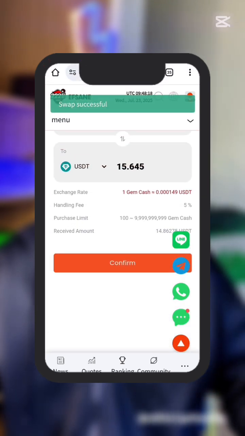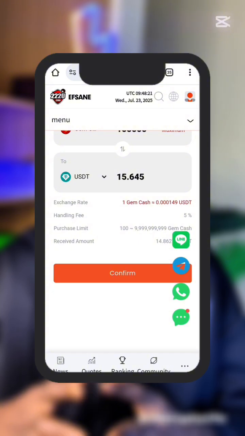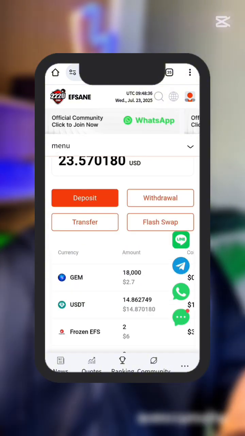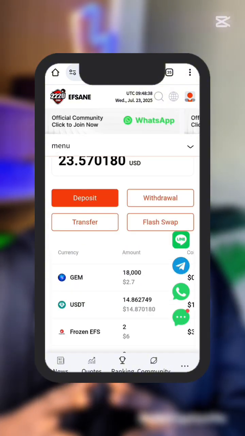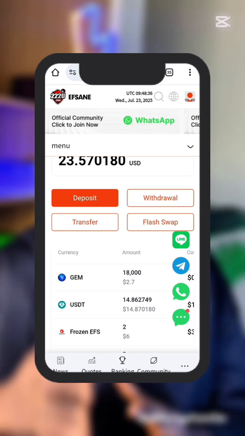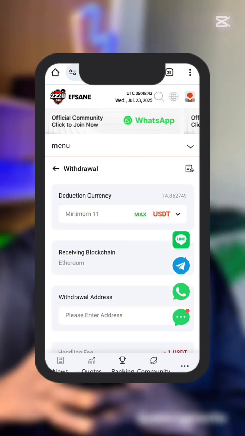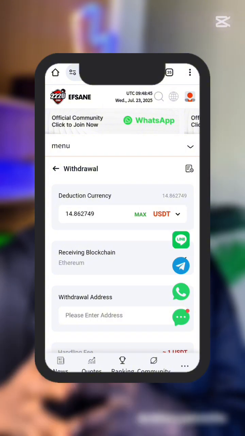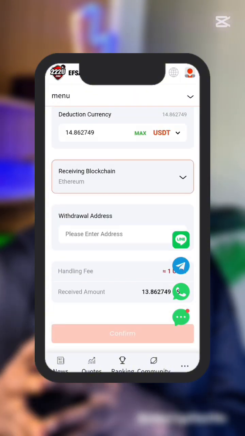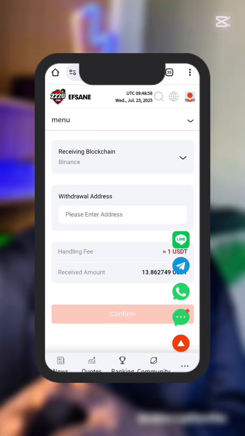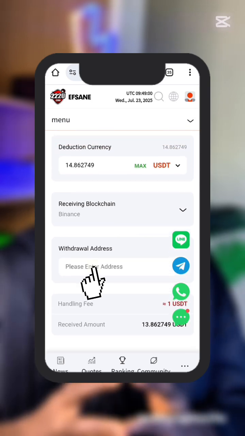All we have to do is to go back and withdraw the USDT out of the platform. Now, as you can see, after swapping, we now have it in USDT instead of Gem Cash. Click withdrawal. Click on max, depending on how many USDT you want to withdraw. Minimum is 11 USDT. Under receiving blockchain, select Binance. Enter your receiving address, which is the address you want to withdraw to.